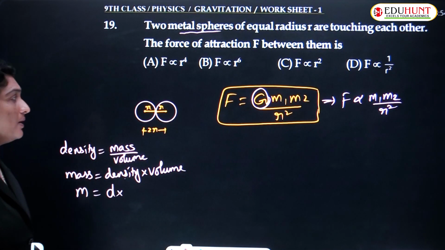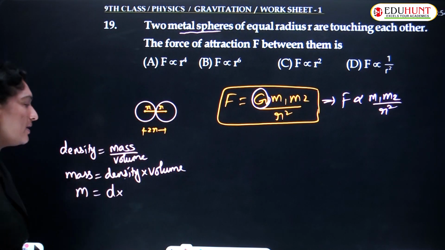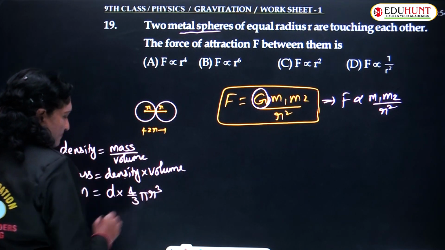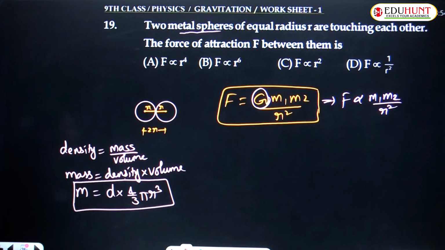So what shape is this? It is a spherical shape. The volume of a sphere is given as 4 by 3 pi r cube. So the mass of a body can be written as density times 4 by 3 pi r cube.